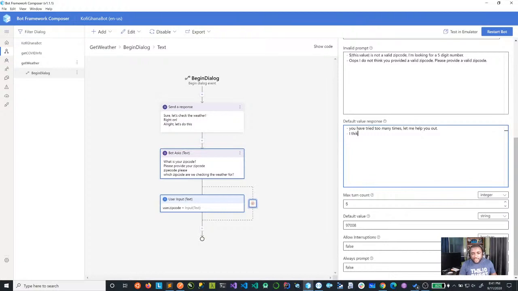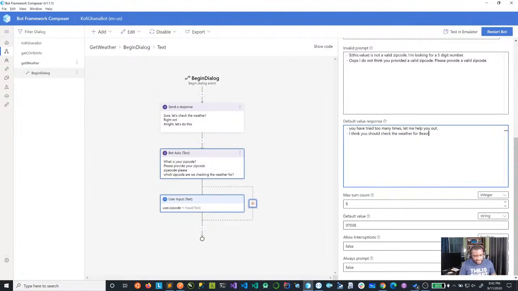I think you should check the weather for, let's say, Beaverton. And don't worry, this is just hard coded.